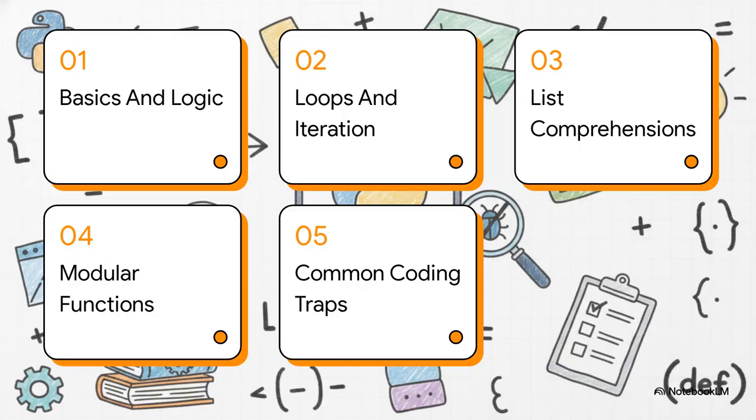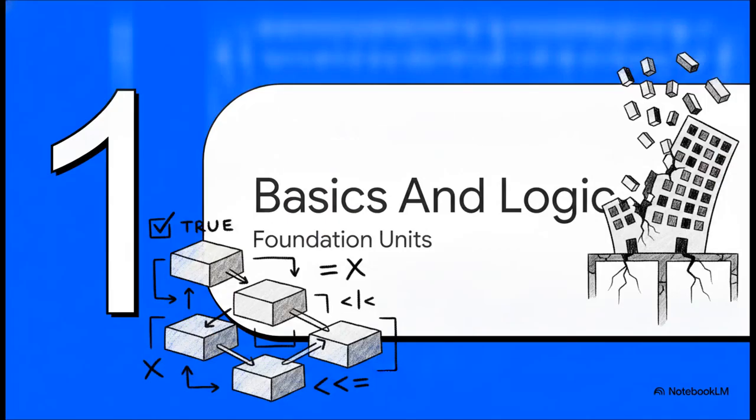Here's our roadmap for the explainer today. We're going to systematically build your skills. 1. Basics and logic. 2. Loops and iteration. 3. List comprehensions. 4. Modular Python functions. And finally, 5. Common coding traps. Starting right off with Section 1, Basics and Logic.